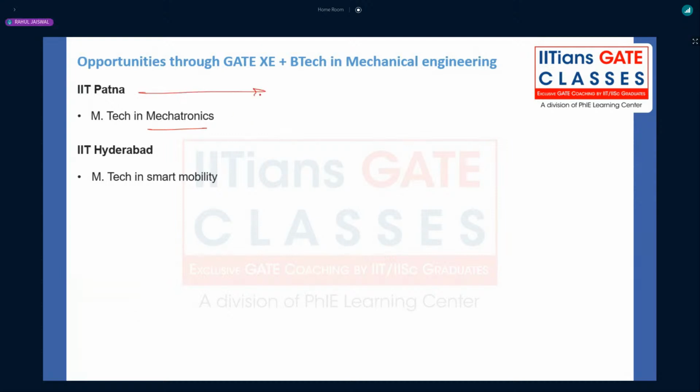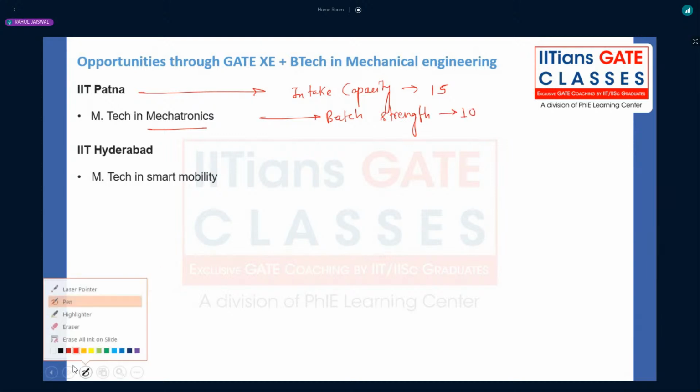Here, if you look at the intake capacity, that means the total strength for the PG admission in MTech Mechatronics, the intake capacity last year was 15, but the batch strength was only 10, right? So out of the 15, 10 students got admitted in MTech Mechatronics in IIT Patna, right?